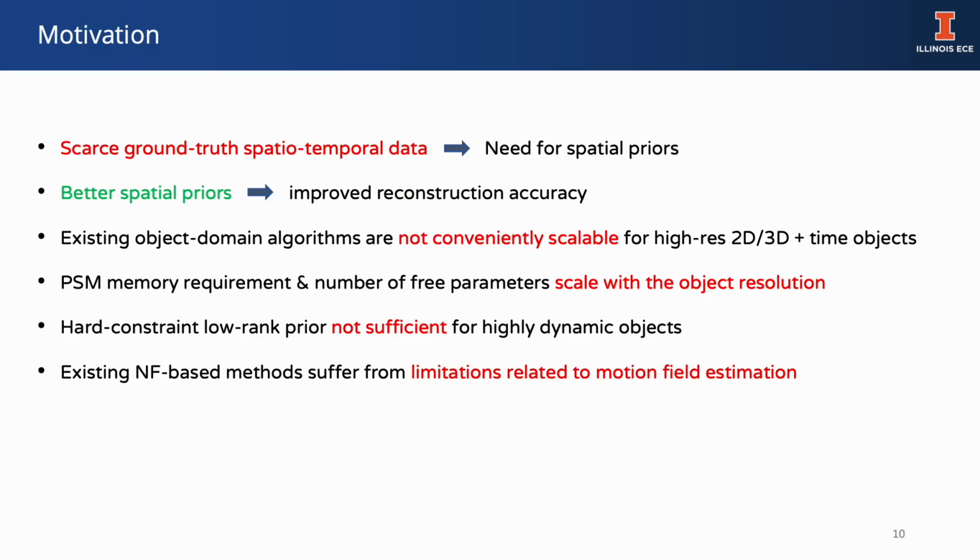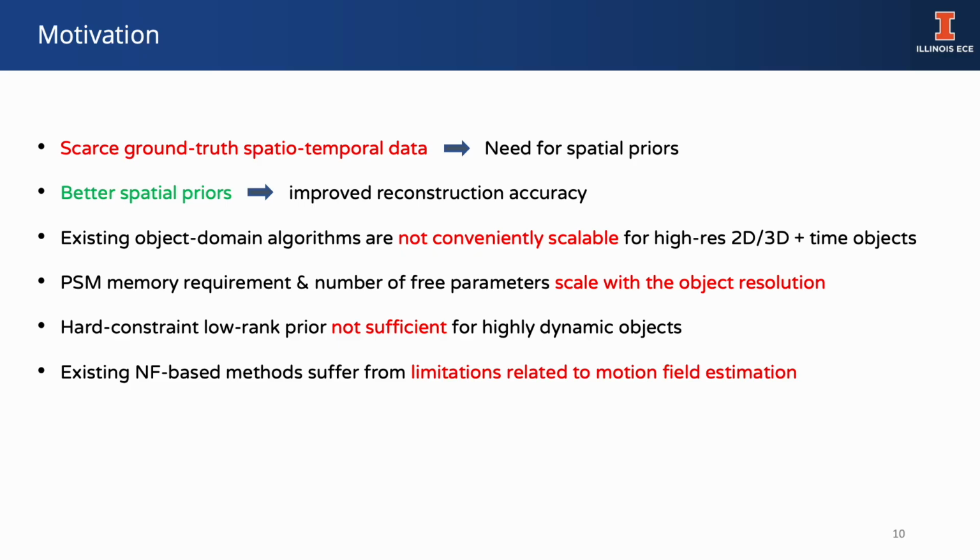The following points motivate our work. The ground truth dynamic object data for supervised learning is either non-existent or very scarce. Using more accurate spatial priors for the dynamic imaging inverse problem leads to improved reconstructions. Also, existing methods are not easily scalable.